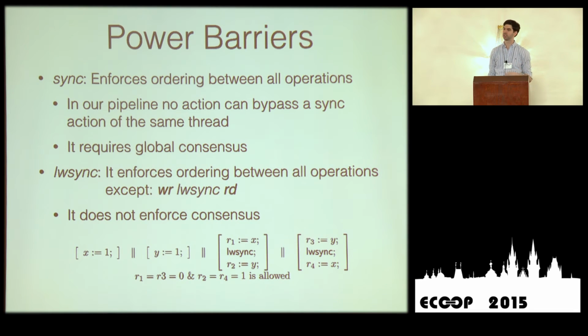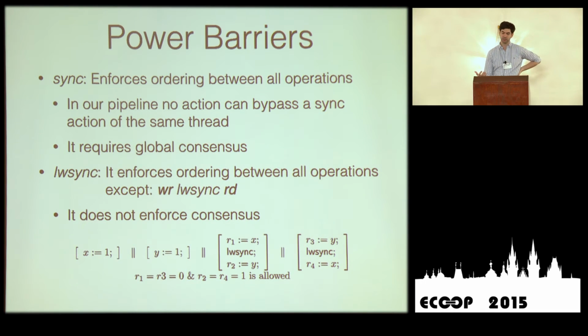But moreover, it guarantees some sort of consensus. That means that if you have an operation that was aware of some actions that happened before it, and then you have a barrier, and then you have another operation, then the operation that follows the barrier also has to be aware of all the things that were visible to the first one. This is called cumulativity in the Power documents.